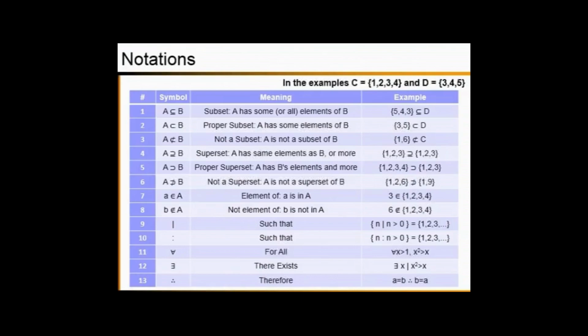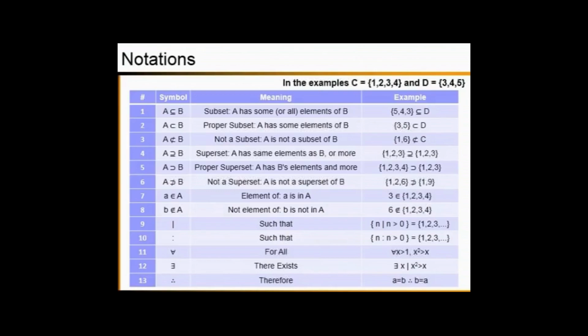The next symbol is there exists. So here also you can use the there exists symbol according to this example. Here it says there exists x such that x squared is greater than x. That means you can find x's such that x squared is greater than x.